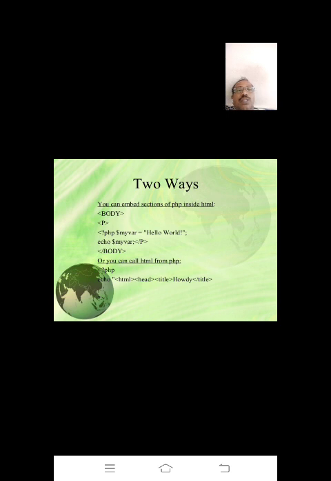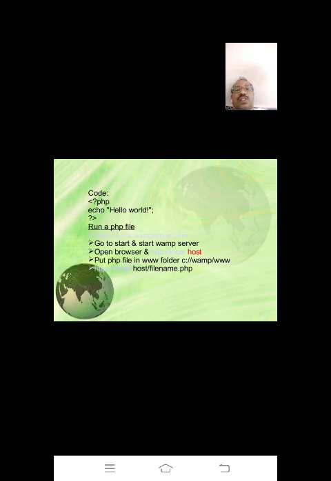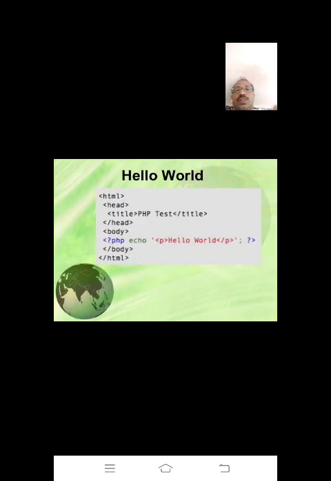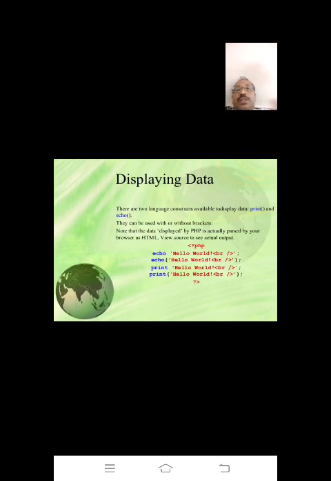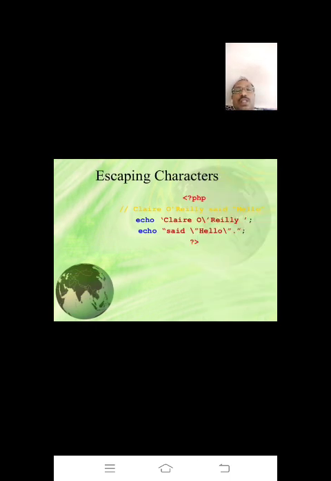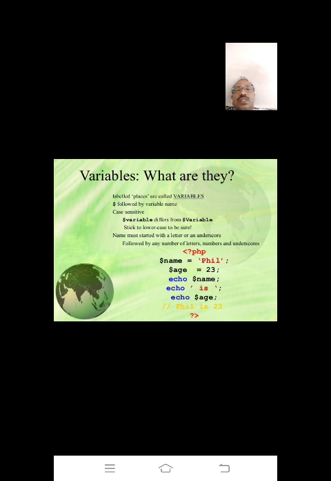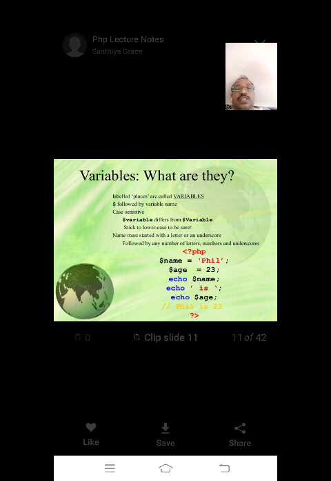There are two ways of including PHP. This is an example, the basic program of PHP. Next, literals, the values and how to write them in PHP. How to write comments in PHP. This is how to display data in PHP, right? And this is the example of characters and variables finally. So I think that is some introduction about PHP. Next class we will continue.